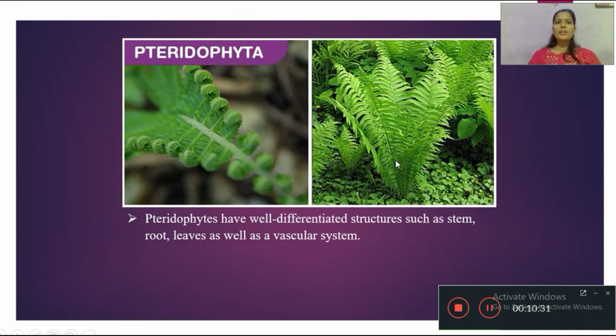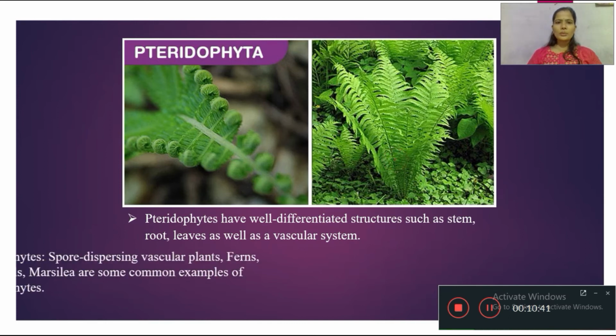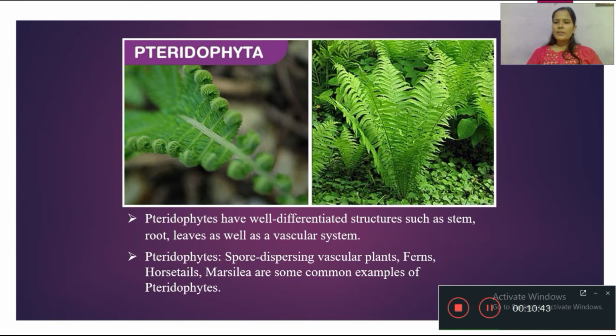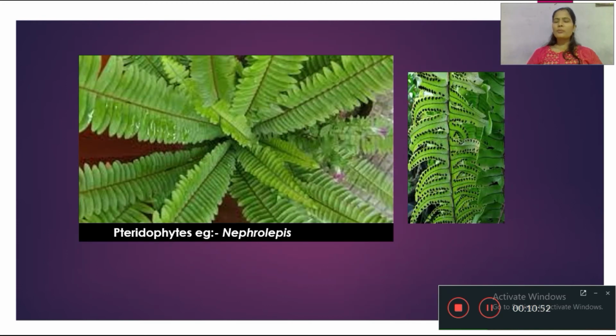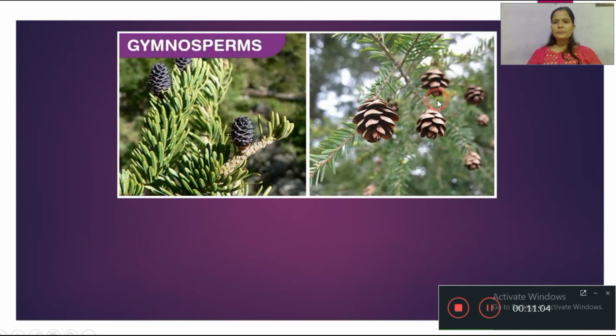Third division is Pteridophyta. Pteridophyta has well differentiated structures such as stem, root, leaves, as well as the presence of vascular tissues. Pteridophytes are spore-bearing vascular plants, ferns and horsetails. Marsilea is a common example of pteridophytes. This is the Nephrolepis fern, which is fully divided into root, stem and leaves. Dead leaves also produce spores, that is the black dots you have seen. These black dots are called sori.